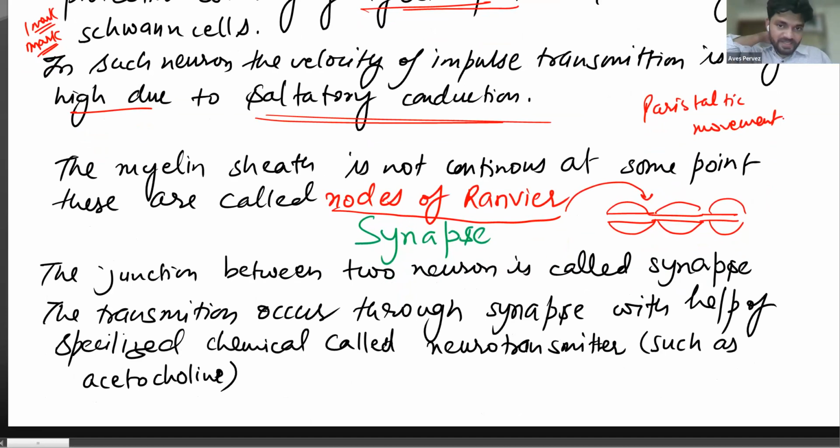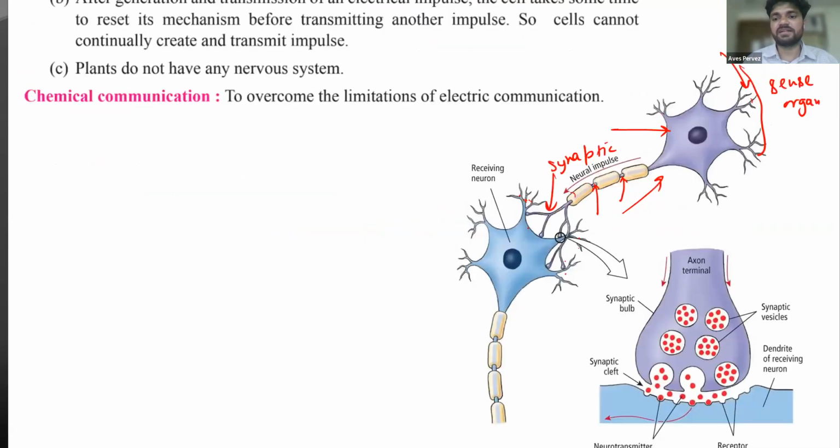Let's move. Now, what is synapse? This is a very important question. Synapse is the junction between two neurons. It is the gap between neuron cells. When the two neurons meet together, they form a synapse. You can see here that this is the synapse. The two neurons are meeting together here, and that will be considered as synapse. We call it the synaptic terminus. Got it?